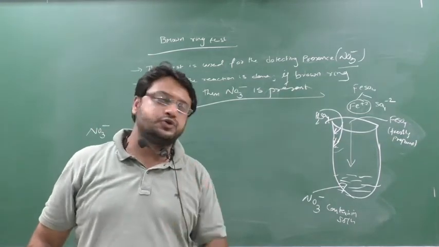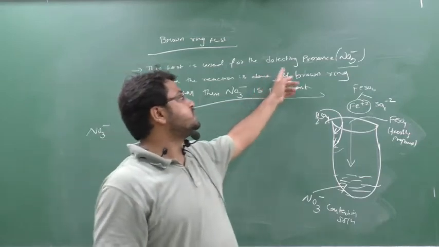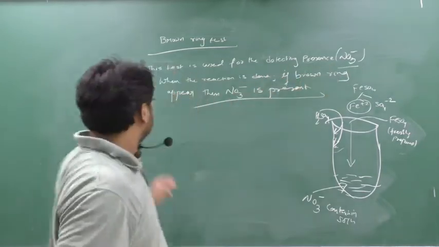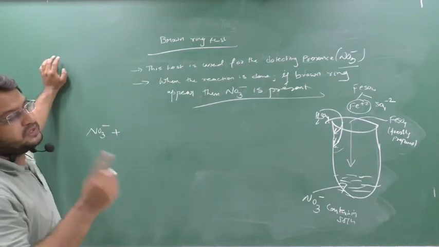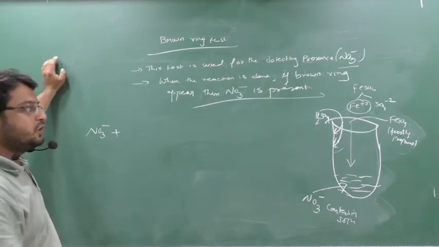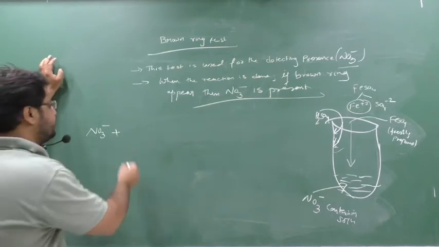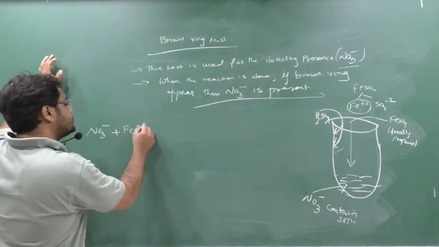Okay, we are used to detect the presence of what? NO3 minus ion. Okay, so in this NO3 minus ion, what am I adding? I am adding FeSO4, and that FeSO4 is freshly prepared. Okay, yes or no? So that FeSO4 contains Fe plus 2. Yes or no?